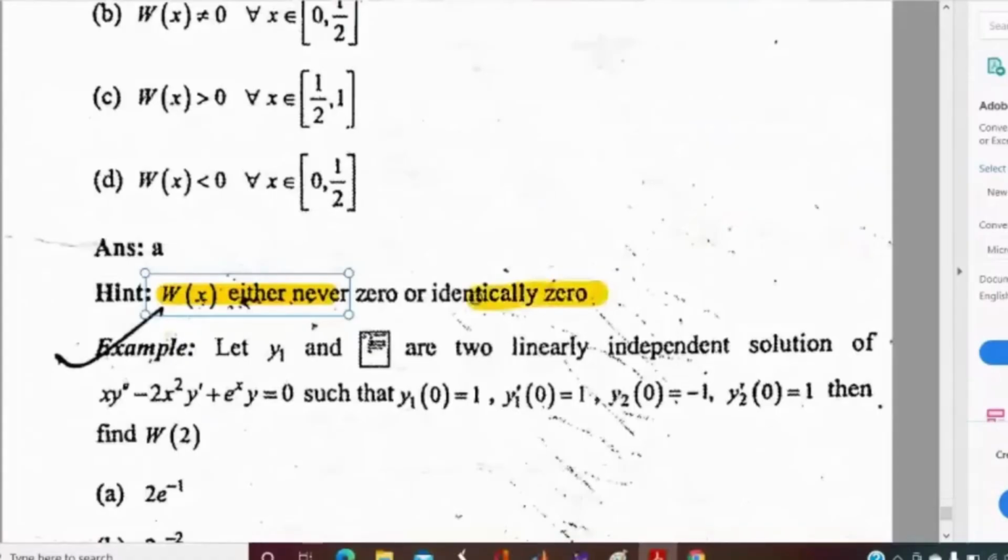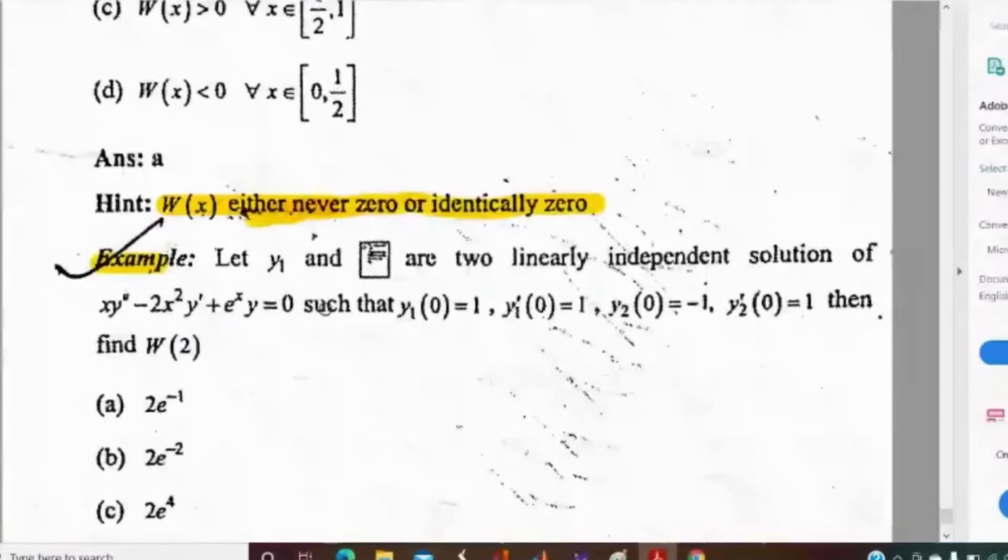Now you can see the second question. Can anyone say what will be the answer? You just see carefully what is given. What is meant by these four options? Four conditions are given, and using this we have to find the Wronskian at the point 2. If anyone tries, please try it within minutes. Otherwise, I will tell you the solution.